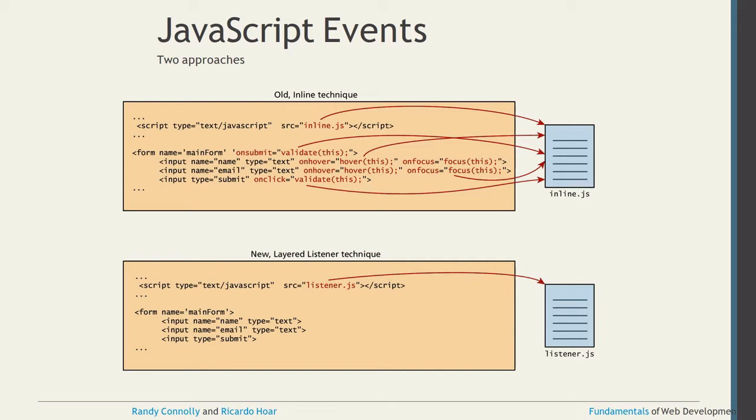But here is another thing you can see: onsubmit, onhover, onfocus, onclick, in red color. These are the events. With the help of these events you can trigger, or call, any of the functions already included inside the JavaScript file. So this is also one kind of listener technique.